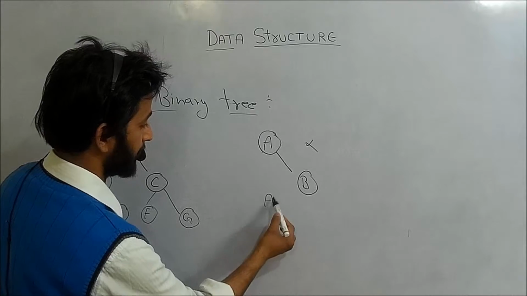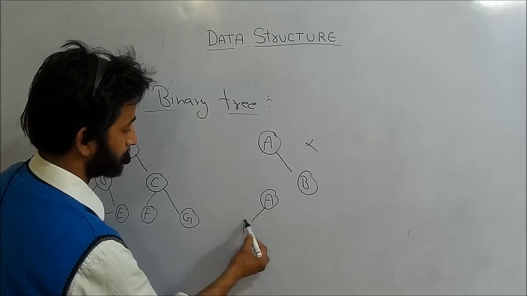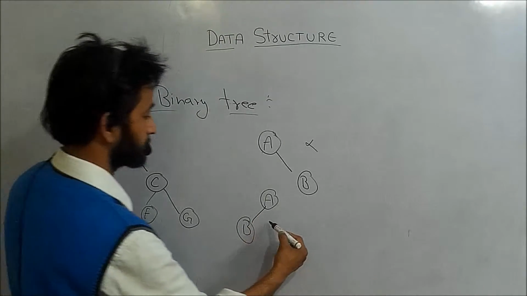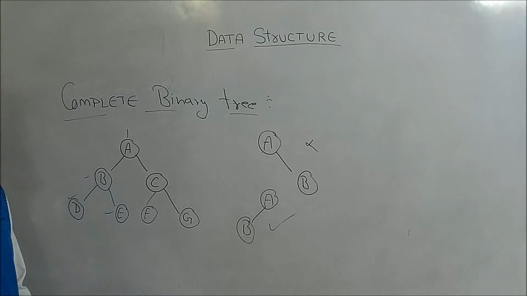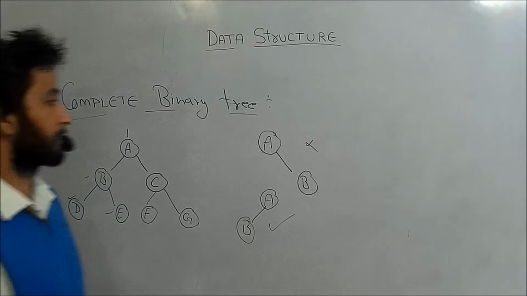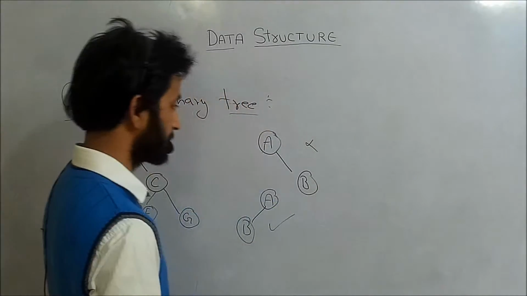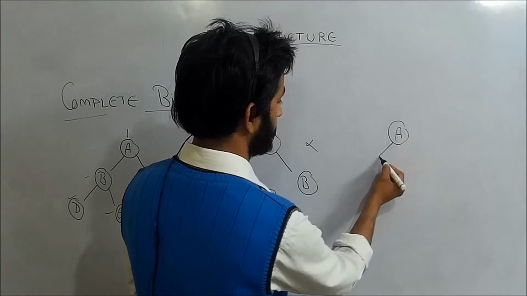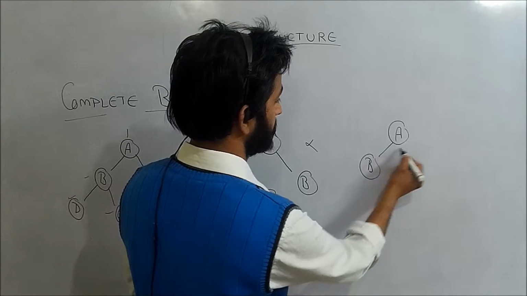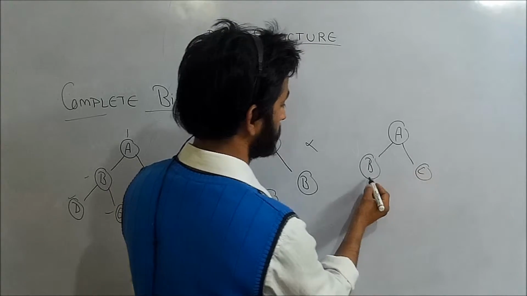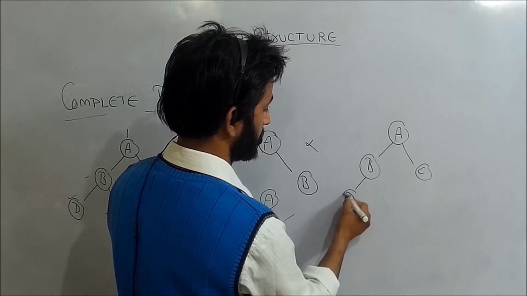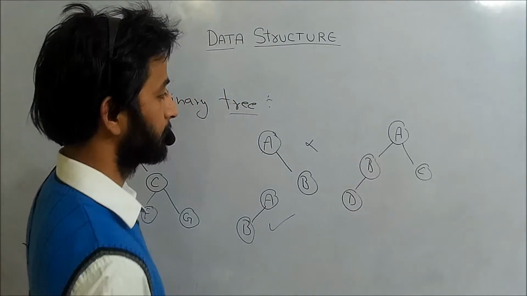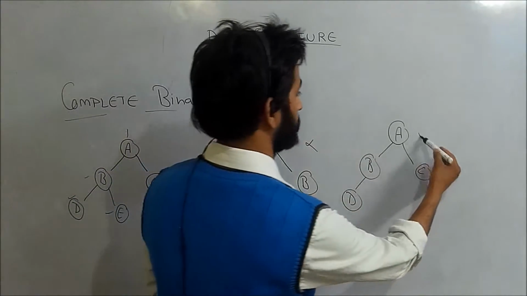But if I have a case in which A has B, so this is a case of a complete binary tree. Let us take one more example of a complete binary tree. If I am having A, then B, then C, then D, so this is a complete binary tree